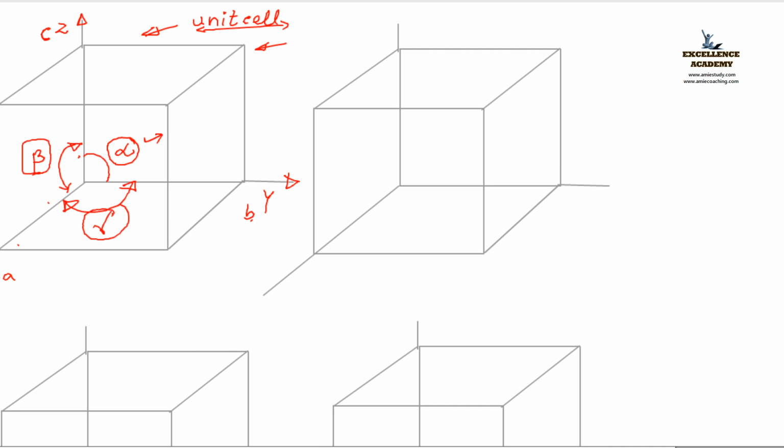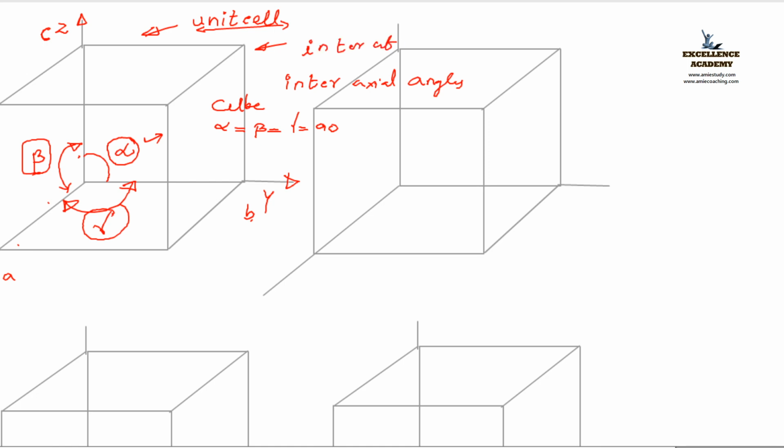Question is, in the case of a cube, what is the value of alpha, beta, gamma? All are 90 degrees. Can all of you agree? So I can write like this. Clear? Next, these angles are called interaxial angles. Got it? Interaxial angles.